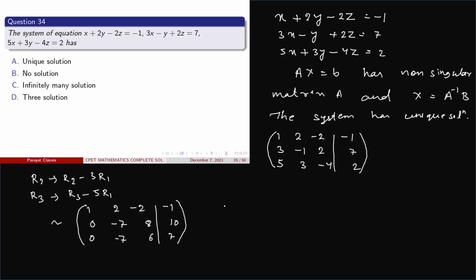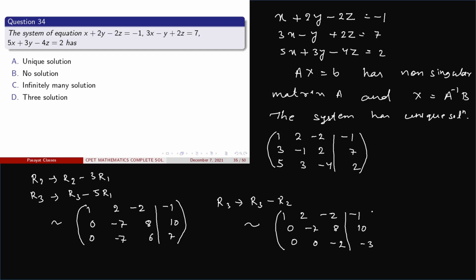Now applying another row reduction, that is R3 is replaced with R3 minus R2, we get this one is 1, 2, minus 2, this one is minus 1, 0, minus 7, 8, 10, and this one is 0, 0, minus 2, and this one is minus 3.